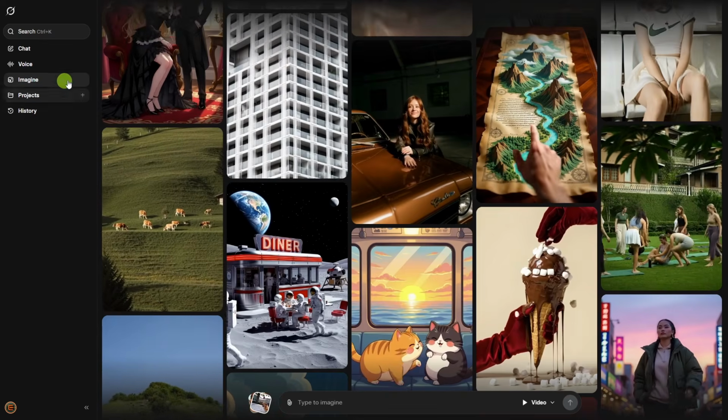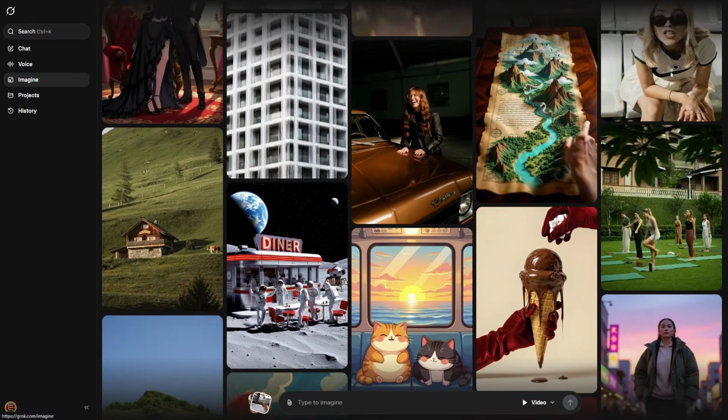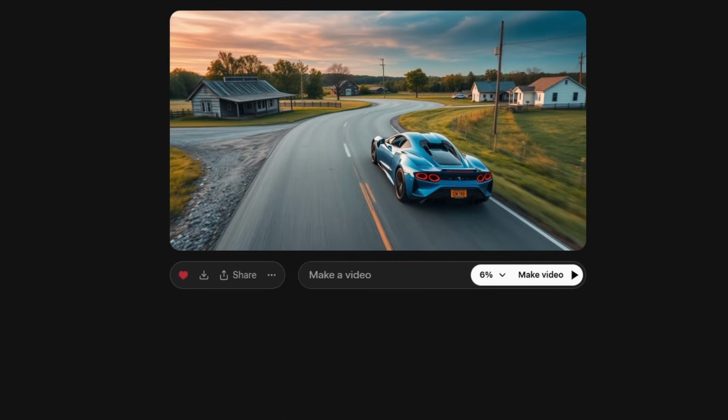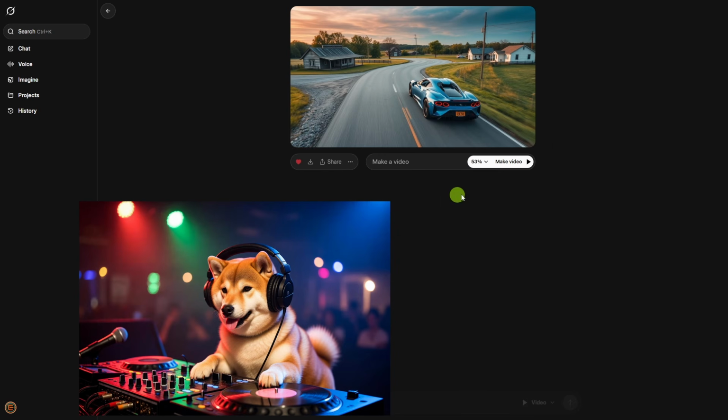To create a video from an image you already have here on the Imagine page, just drag in your image and drop it. That brings us back into this video creation page, and if you notice, it's already started making a video. I haven't given it a prompt, told it anything, it just started converting this image into a video. Earlier when I showed you that no prompt version of DJ Doggo here, the one I said I didn't even ask for, this is where it came from. When I dragged the image in, that just automatically generated.